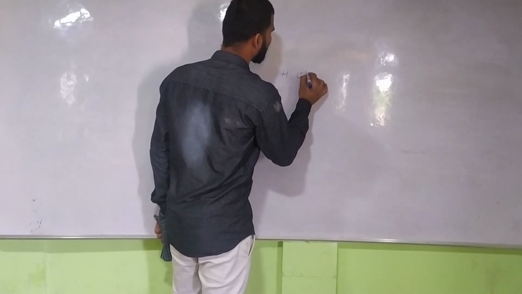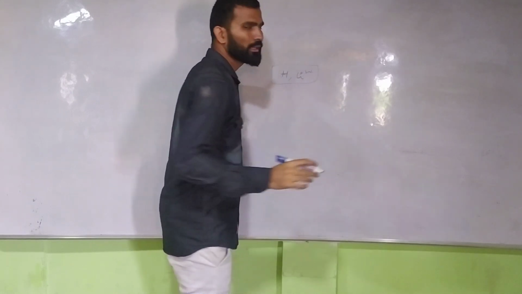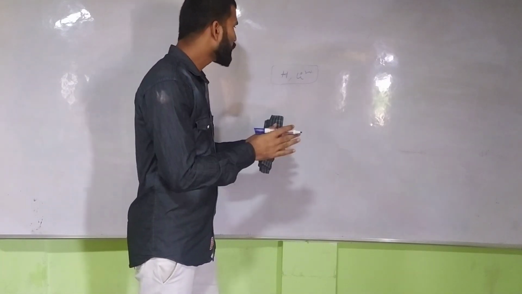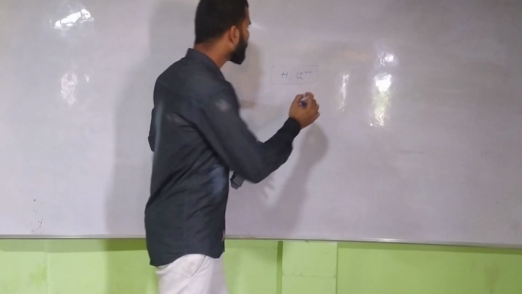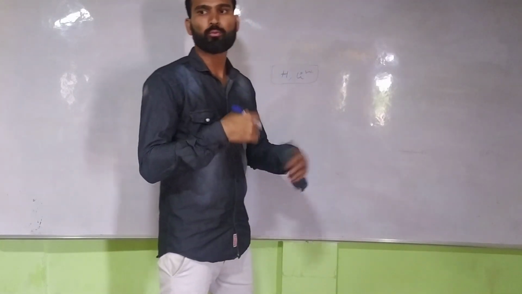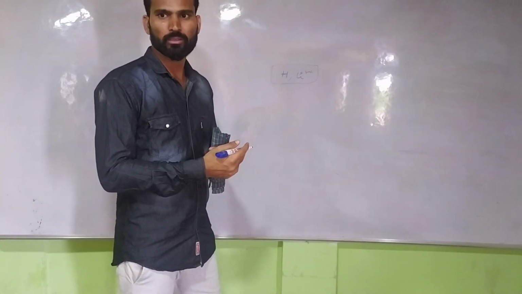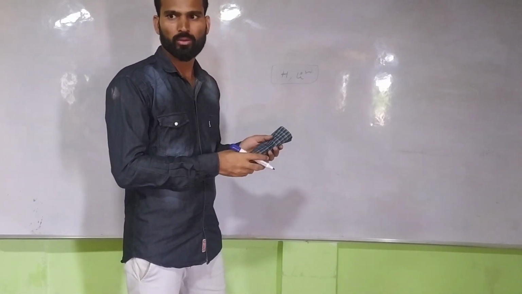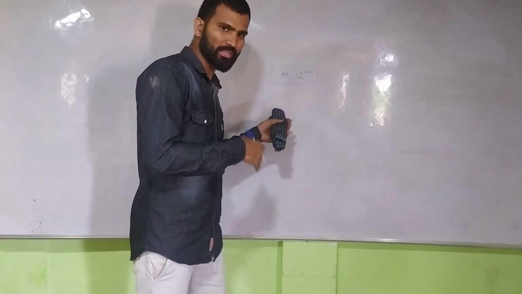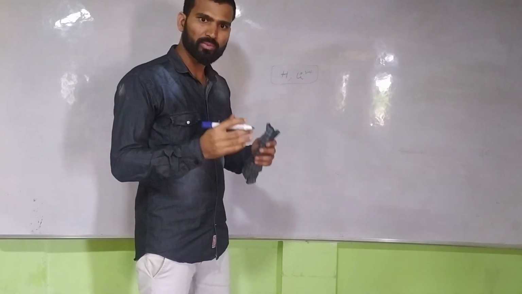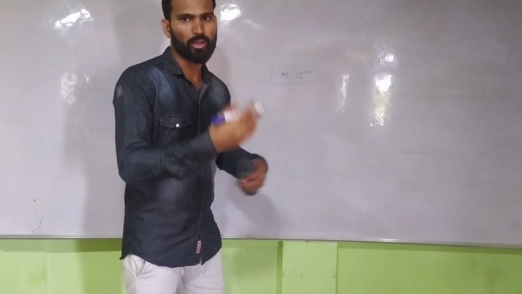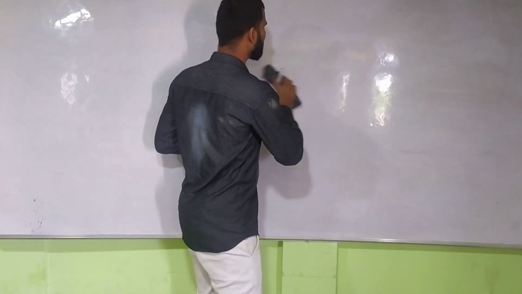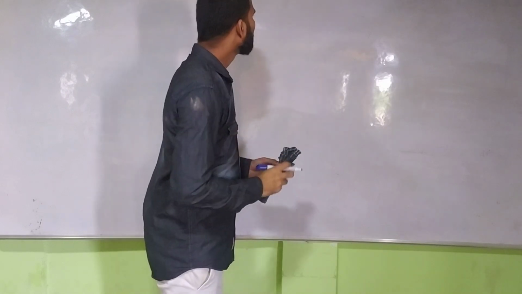Wherever the elements contain more than one electron, the model fails to explain how electrons rotate. That's why this model was not accepted by everyone. This is called the Bohr model.